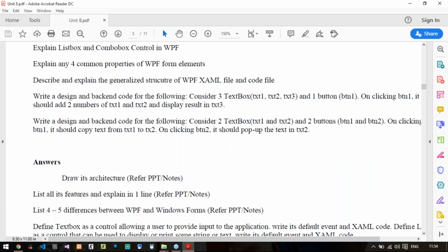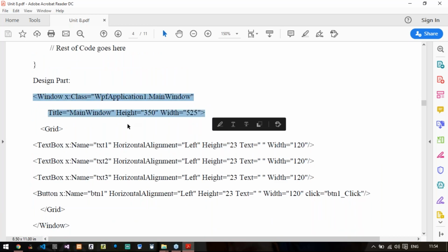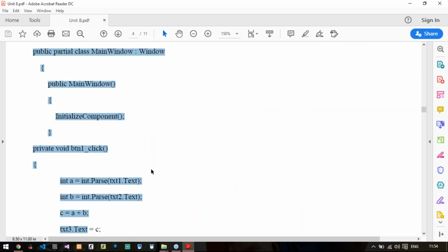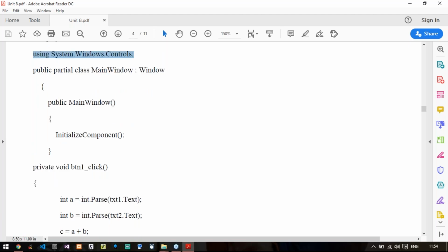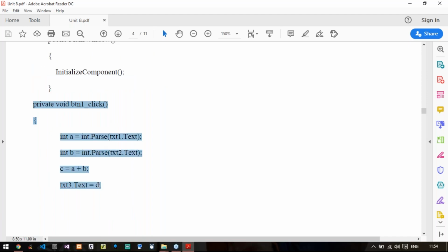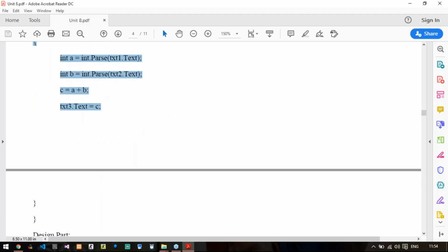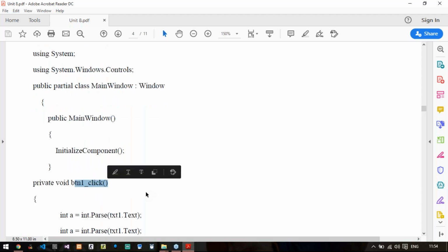You will create one window tag, write this thing, then one grid tag and define all the text boxes and controls. And in the code part, you will just create one event. Don't write anything like this. This you will not ignore in the exam. You will just write down one namespace, this, and then you will just create the event and write the code, nothing else. Remember this thing. You can skip this part. I don't mind. You just write the event and write down the code. That's it.